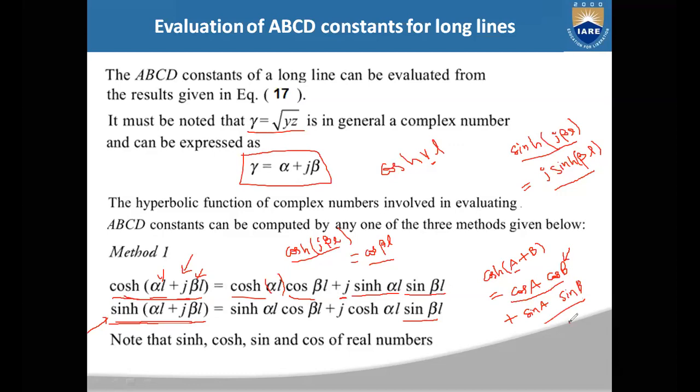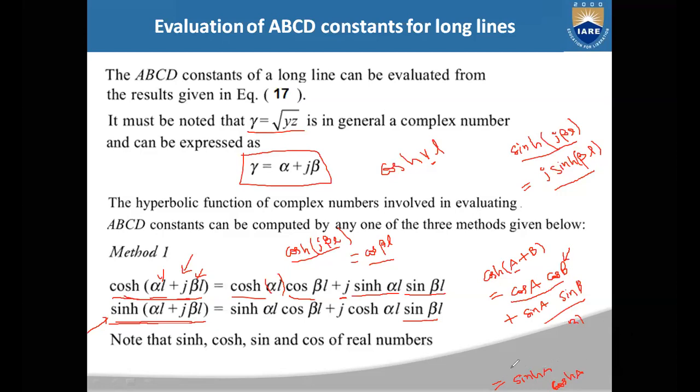You remember the equation: sinh of a plus b can be written as sinh a cosh b plus cosh a sinh b. And here a is equal to alpha L and b is equal to j beta L.